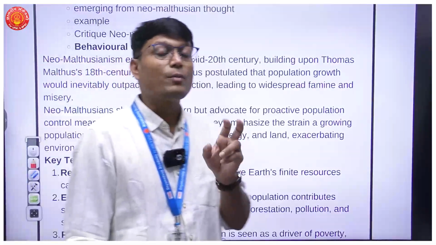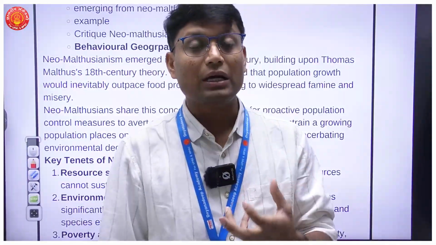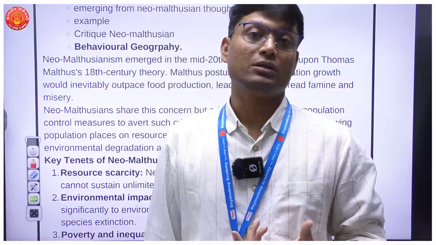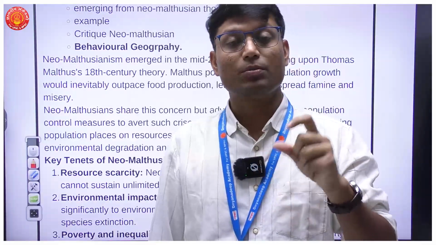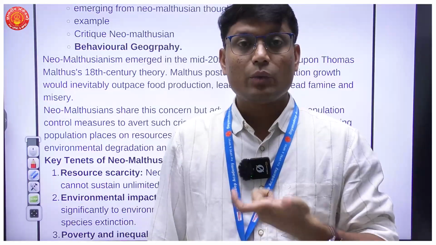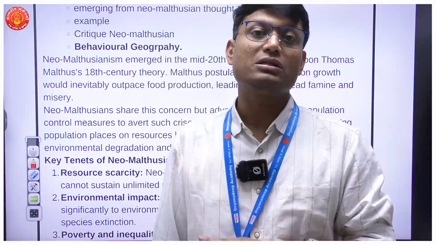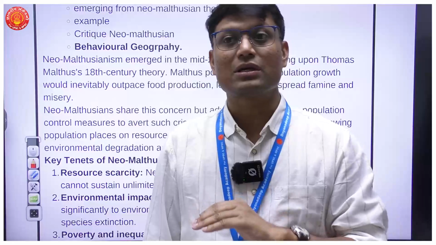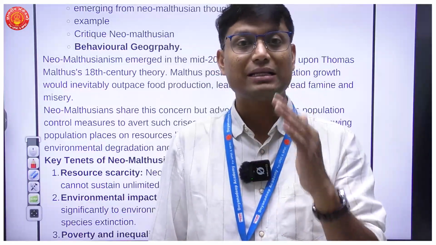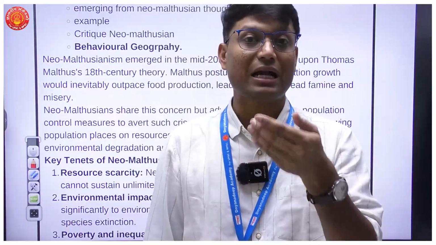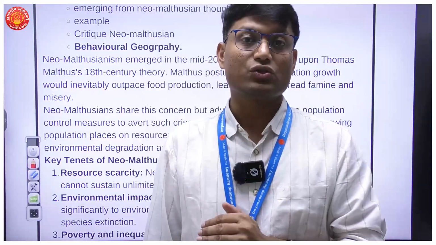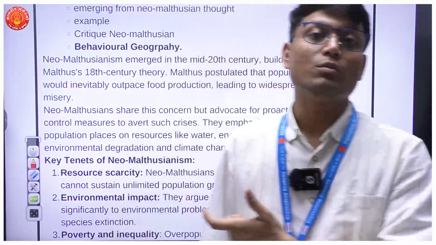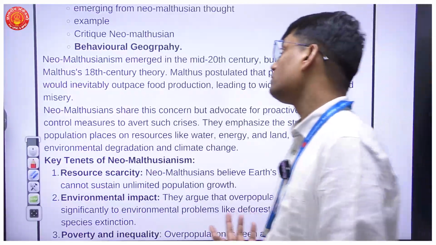That proactive population control comes out of where? It comes out of population policies. So Malthusian theory talks about preventive and positive checks. Neo-Malthusianism accepts that there will be contraception and there should be use of contraception, and with the help of technology, we should limit our population. So that is the fundamental tenet I have to mention when it comes to Neo-Malthusian theory.